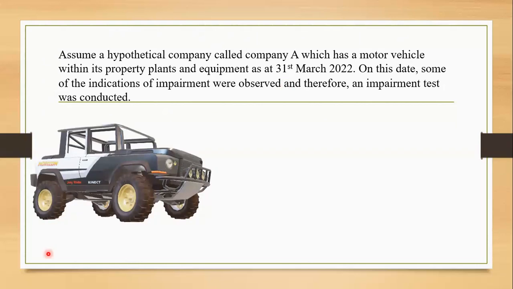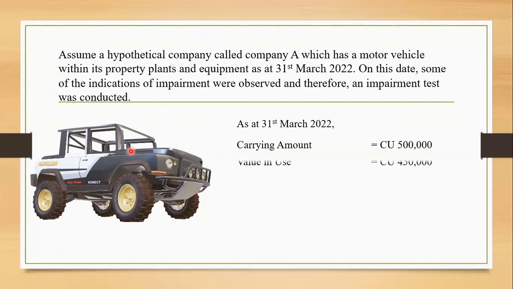Okay, now we can see a nice motor vehicle and the financials associated with this motor vehicle have been provided to us. As at 31st March 2022, carrying amount of the asset is 500,000. CU stands for currency units. Then value in use has been provided, which is 450,000, whereas fair value less cost to sell has been provided as 475,000.